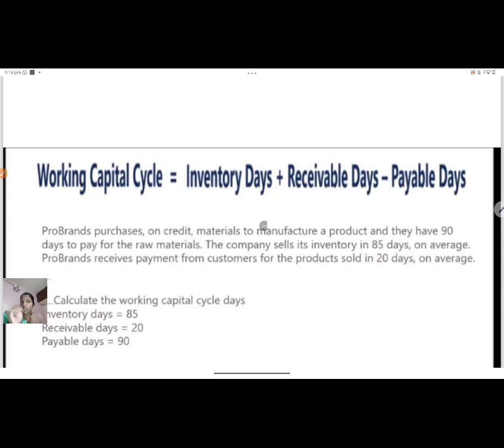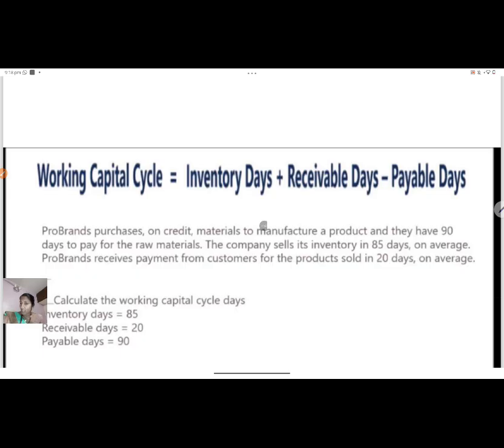Then receivables: stock is converted from raw material to work in progress, from work in progress to actual finished products, and from the finished products to debtors, that is receivables. That is how many days it has taken from the finished product stage to convert it into debtors.